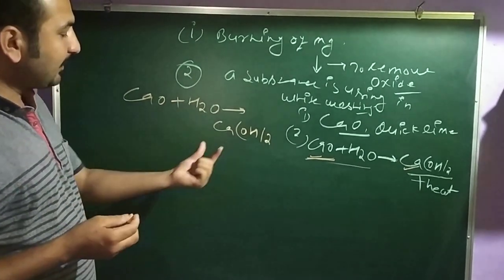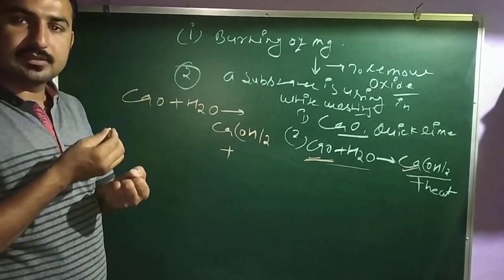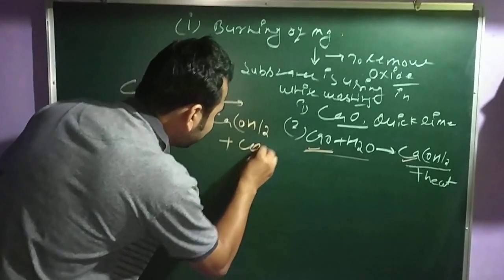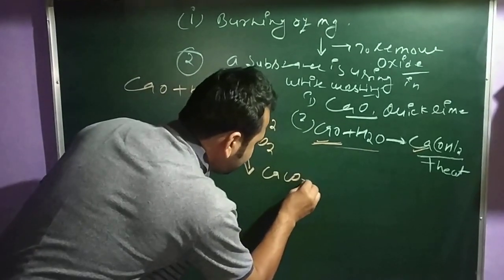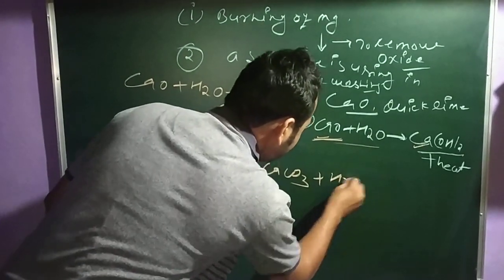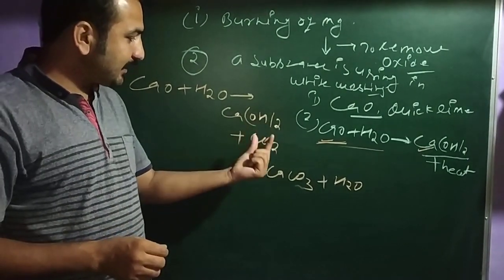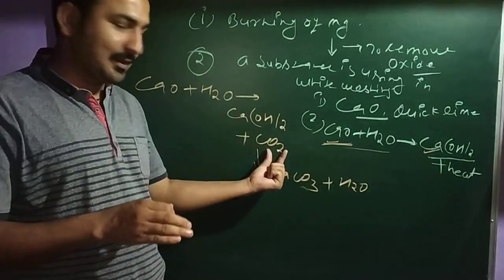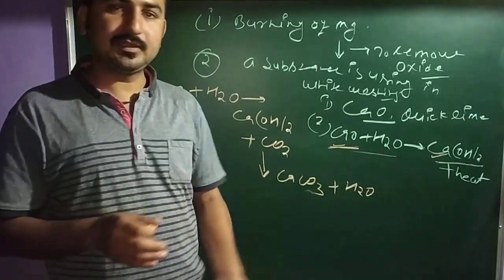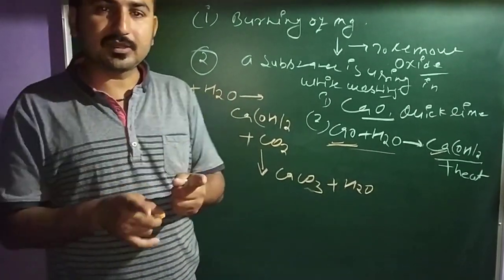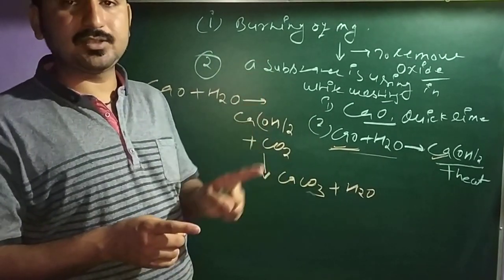After some time, when this calcium hydroxide absorbs atmospheric carbon dioxide gas, that means CO2, it gives CaCO3 plus H2O. That means when calcium hydroxide absorbs atmospheric carbon dioxide, it forms CaCO3, calcium carbonate, with water. This calcium carbonate has the property of whiteness. That means it is white in nature.